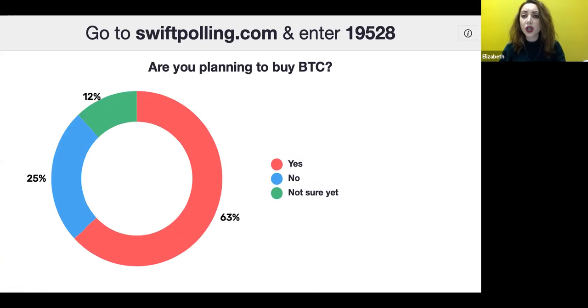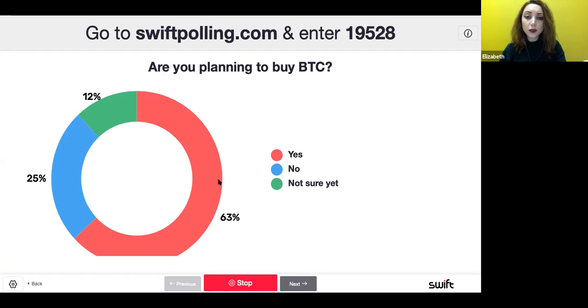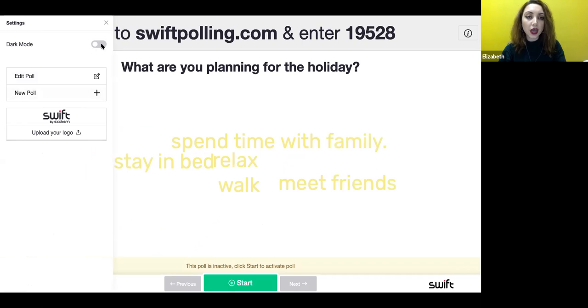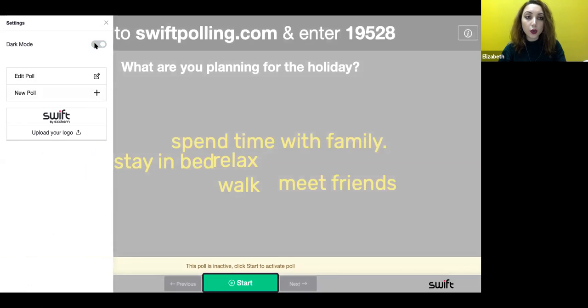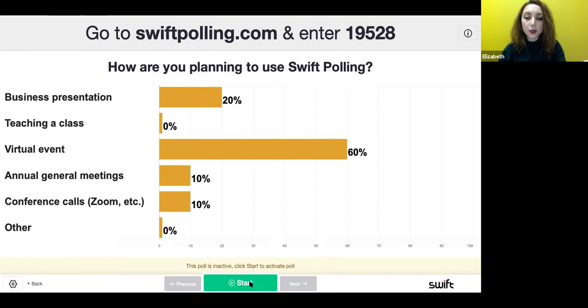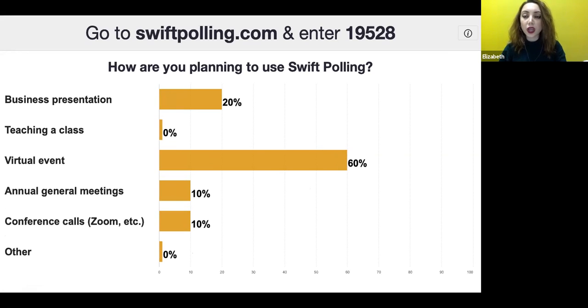Let's say we have a few polls back to back and we need to navigate between the polls. So we go to the next poll. And we can do some more customization while we are looking at the slide. We can go to the settings section and we can activate the dark mode, or we can have it white. So we decide how we want to present the view. And this start and stop button works on each of the polls, so we have full control over our polls while we are presenting in slideshow mode.